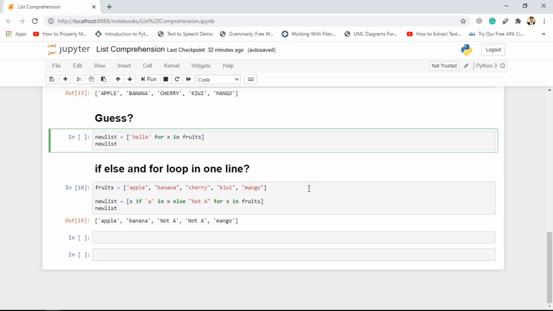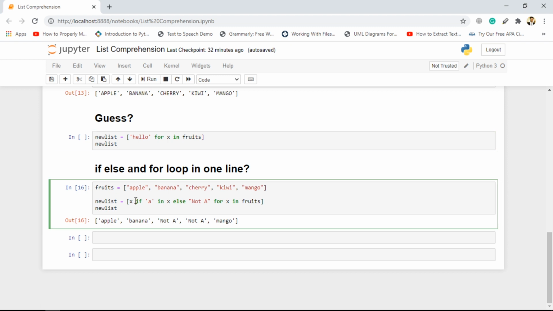And this last thing is some sort of advanced topic for list comprehensions: if you want to add both if and else in the list comprehension, how can you do that?